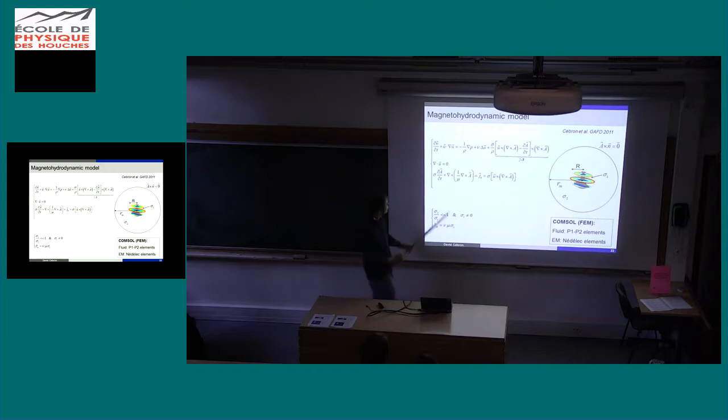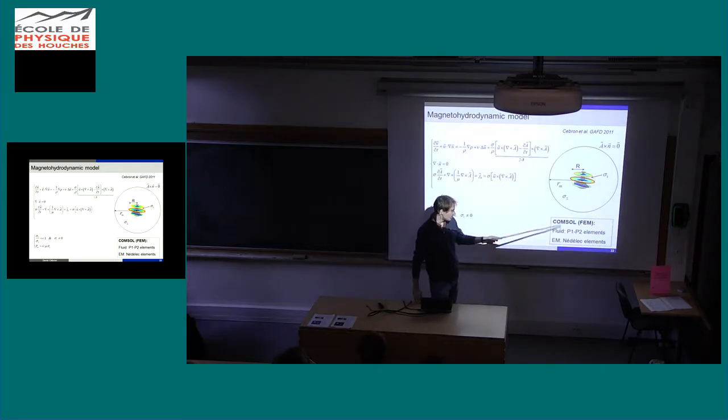Okay, and we have here a new parameter, which is the magnetic Prandtl number, the ratio between the viscosity and the magnetic diffusivity. Is it okay for everyone? So I use again COMSOL, which is well designed for such a multiphysics problem, and the induction equation is solved with Nedelec elements, and this is a classical Lagrange element.